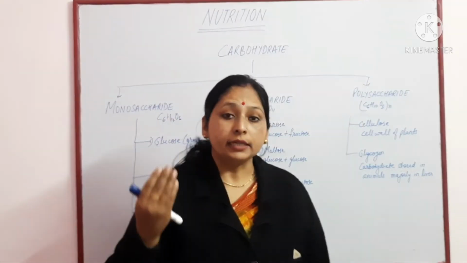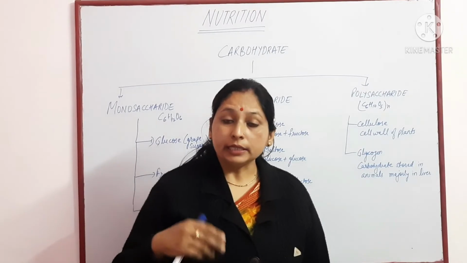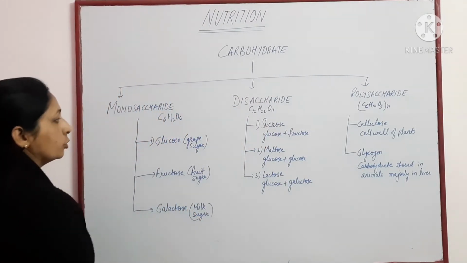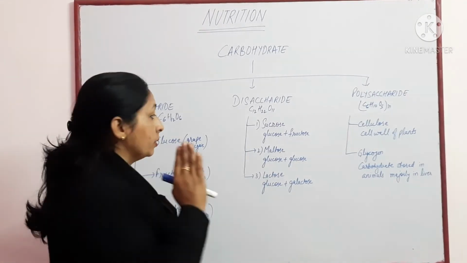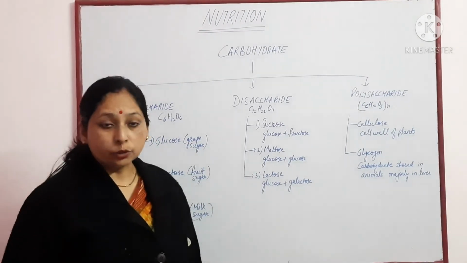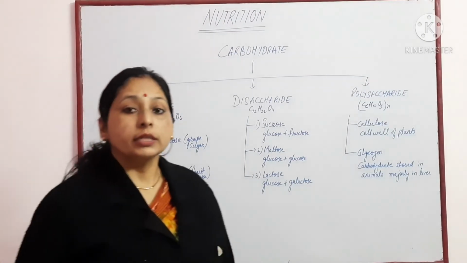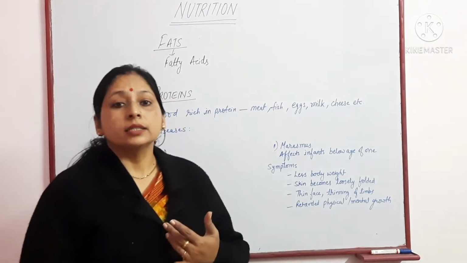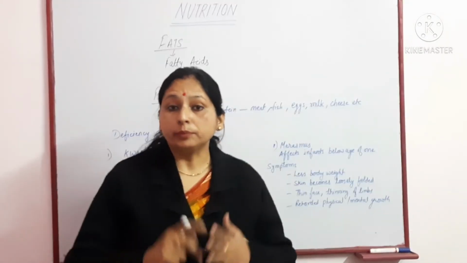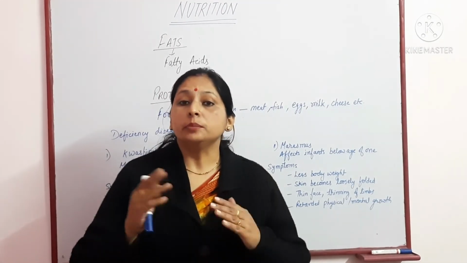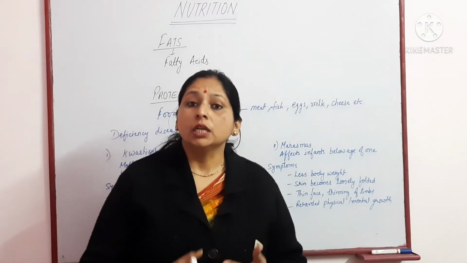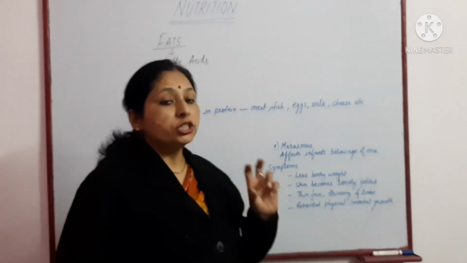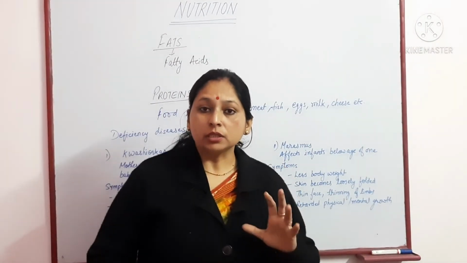Monosaccharides are glucose, fructose and galactose. Disaccharides are sucrose, maltose and lactose. Polysaccharides are cellulose and glycogen. After carbohydrate comes the fats. The fats are made up of fatty acids. Oil, ghee, butter that we consume in our food are made up of fatty acids, and fat is the most energy providing substance.